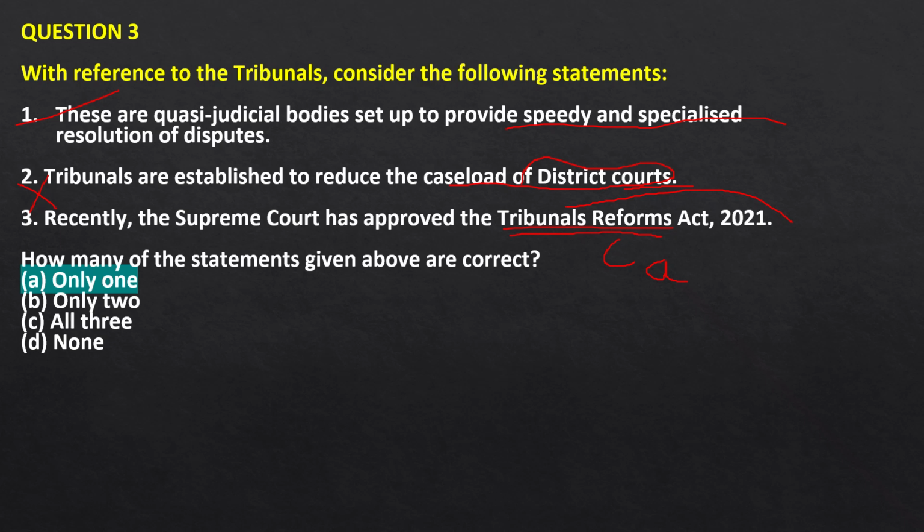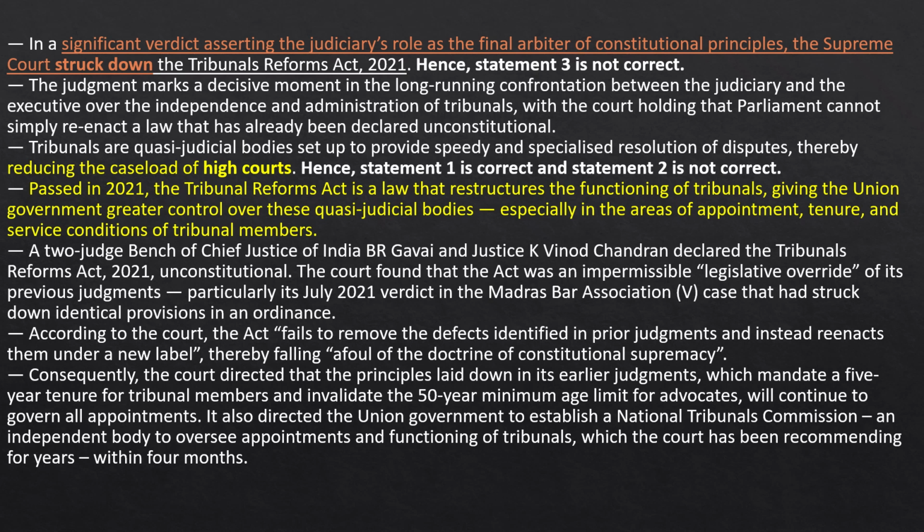So the Supreme Court has disapproved this act and said that this act is unconstitutional. A significant verdict asserting the judiciary's role as the final arbiter of constitutional principles. The Supreme Court struck down the Tribunals Reform Act 2021.